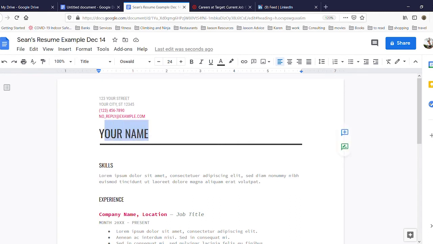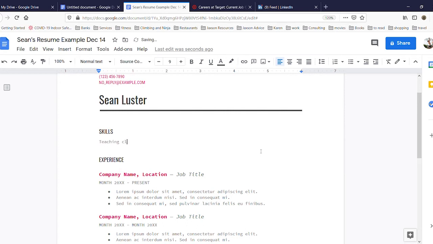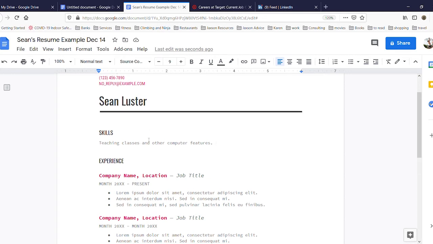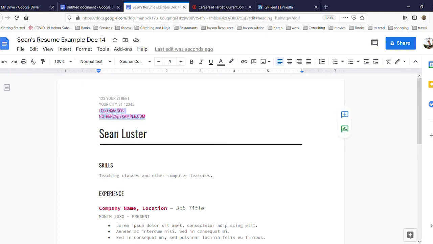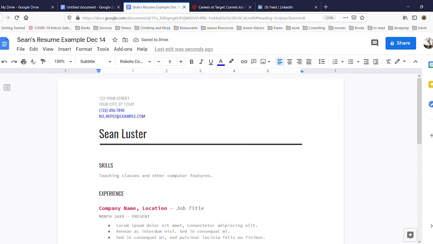We can go through and change the name. We can change the skills. Notice it did a nice little Google quick autocorrect of my typing there. Instead of just underlining it and saying it's wrong, it fixed my mistake as we went through. And if for whatever reason I decided I didn't like these effects, I can make the same kinds of changes that I did with LibreOffice. I can highlight this and change it to just black text or blue or whatever I thought was appropriate. So very similar to what we were working with the LibreOffice.